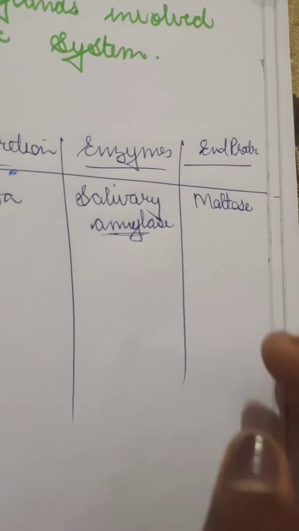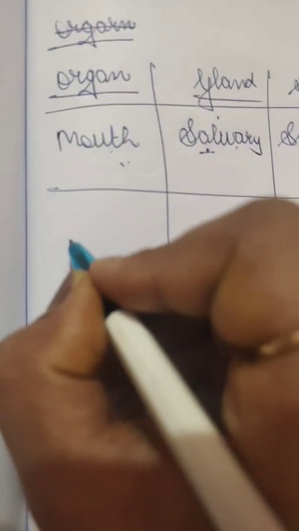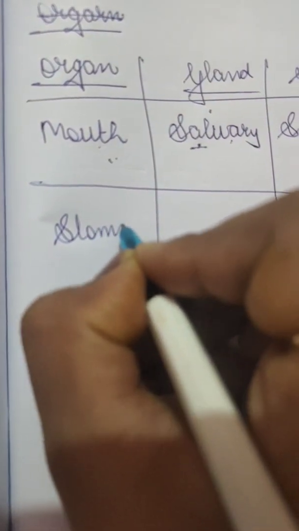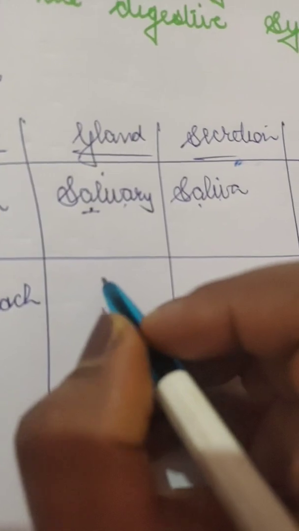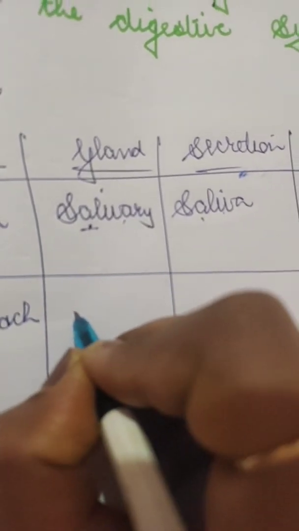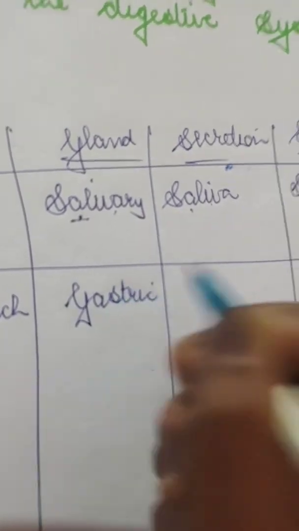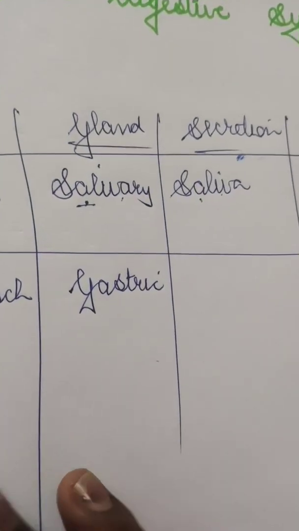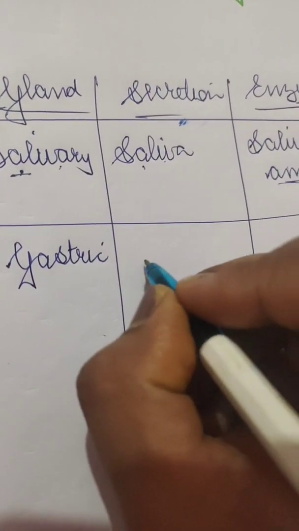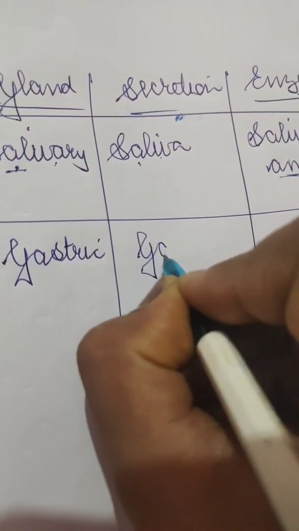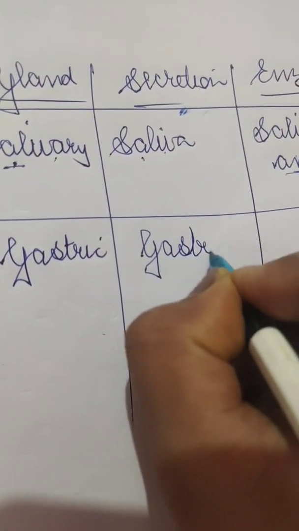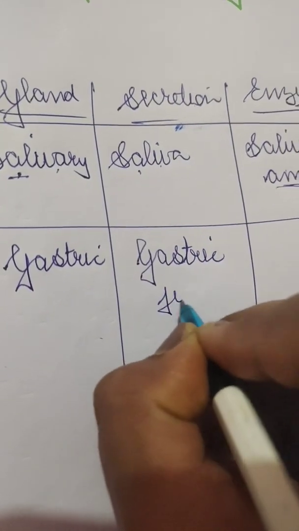Now after that comes another organ, which is the stomach. The stomach has gastric glands which produce gastric juices.